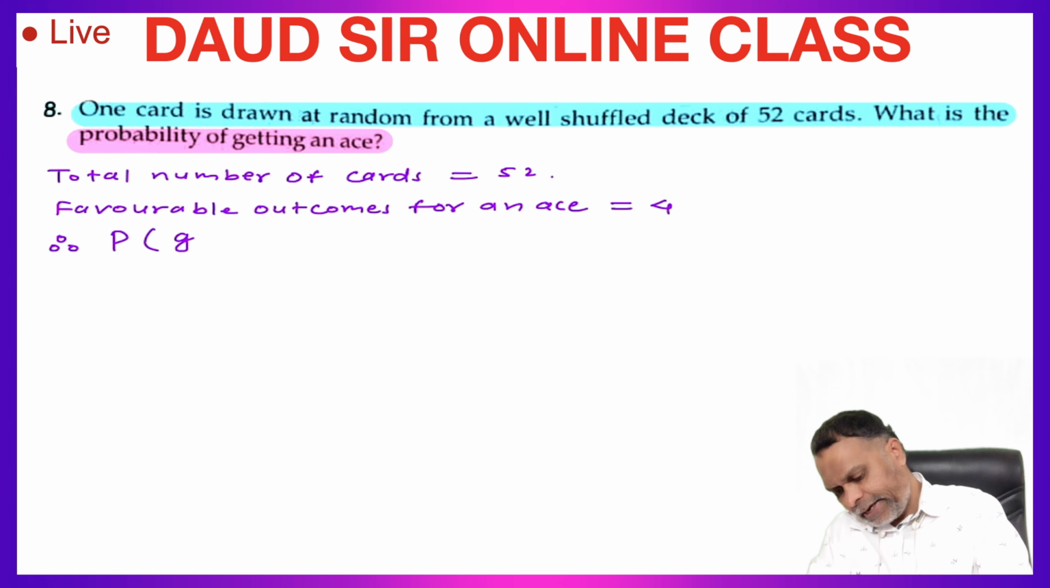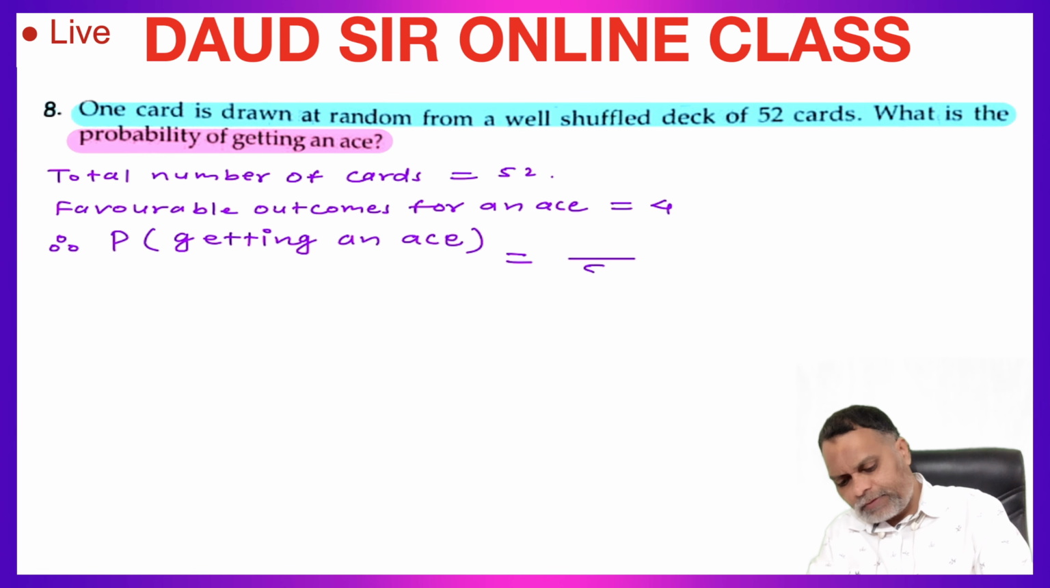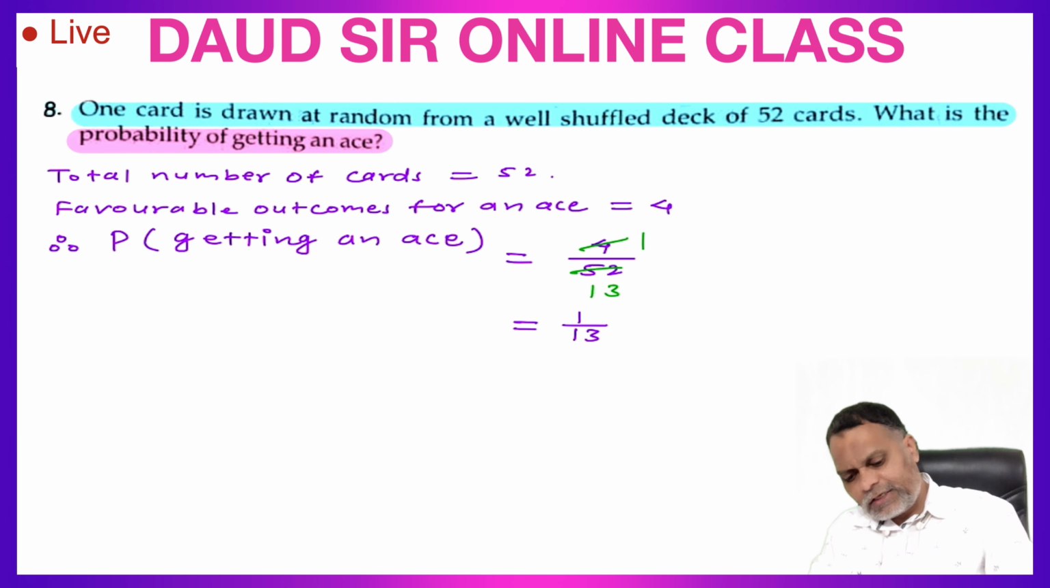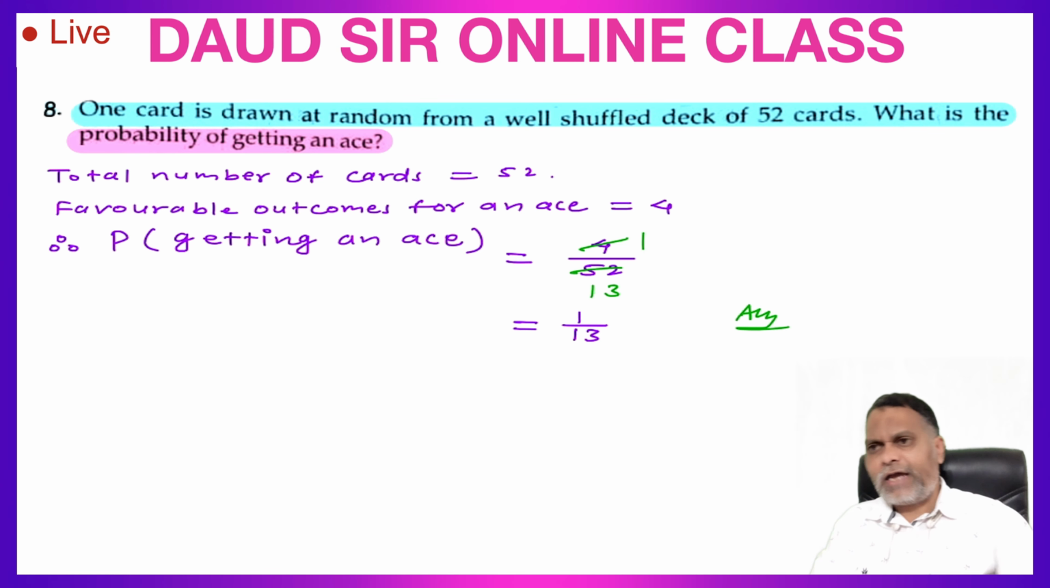So therefore, probability of getting an ace is equal to total number of cards 52, favorable number of cards 4. 4 ones are 4, 4 thirteens are 52. So which is equal to 1 upon 13. This is the required probability of getting an ace.